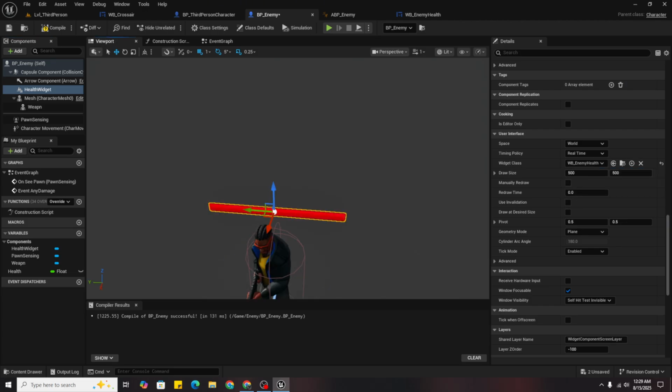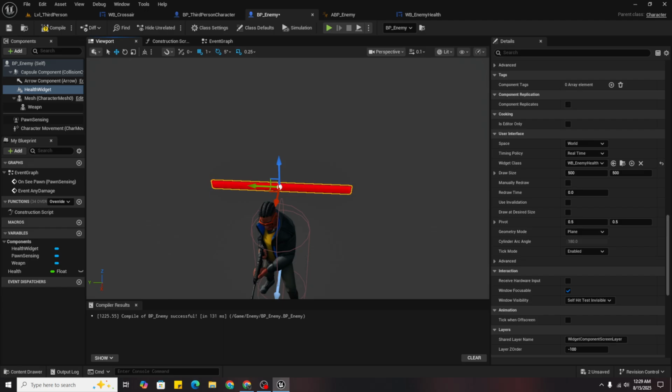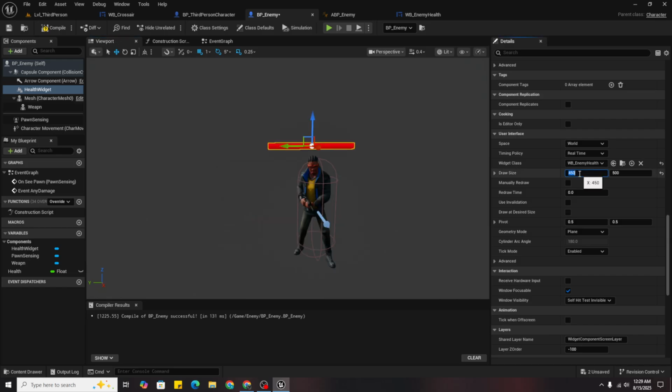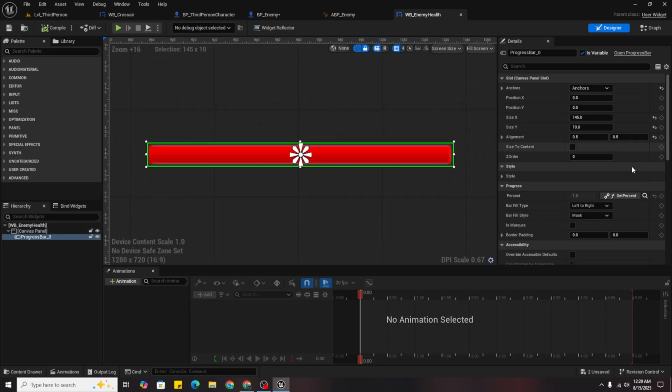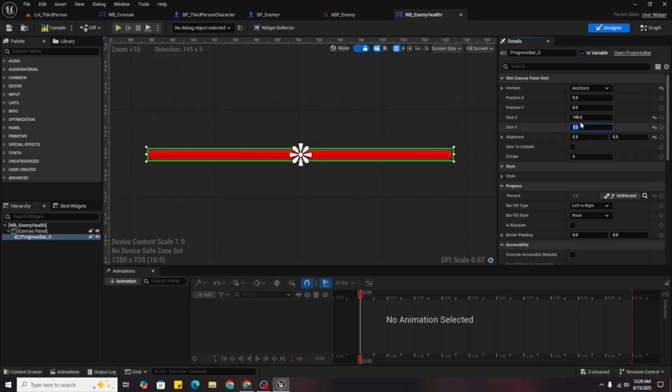Because this is too large, I will just scale it. Go back to designer and scale it a bit more.